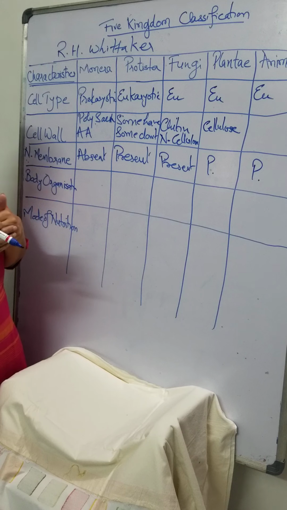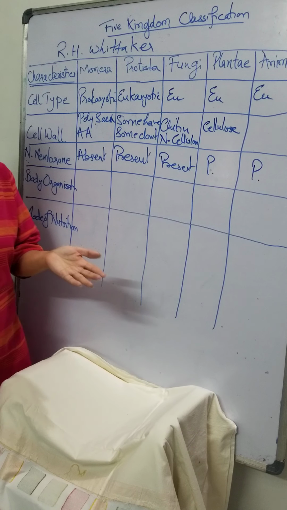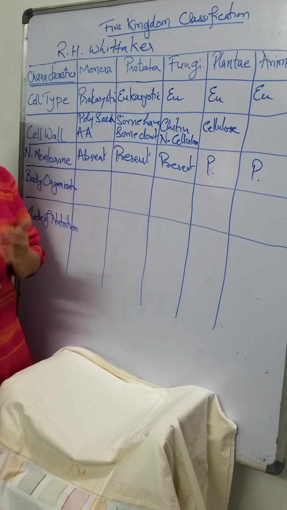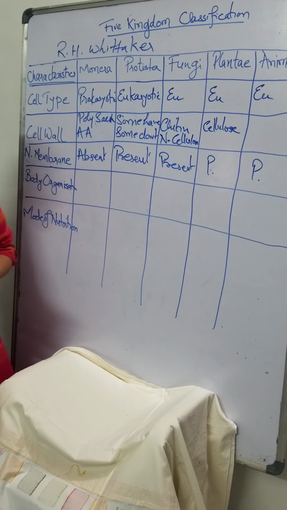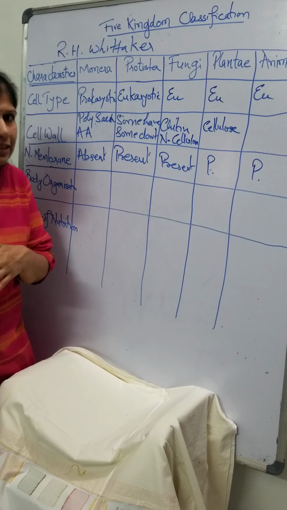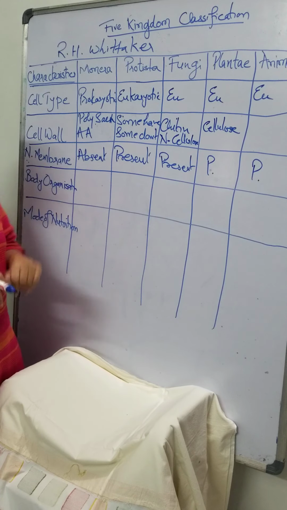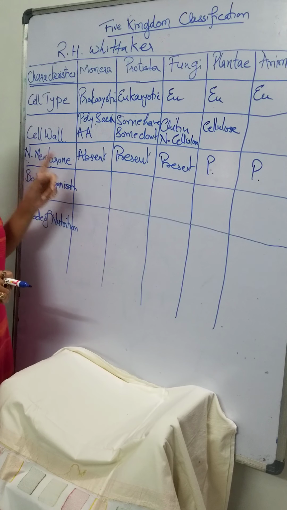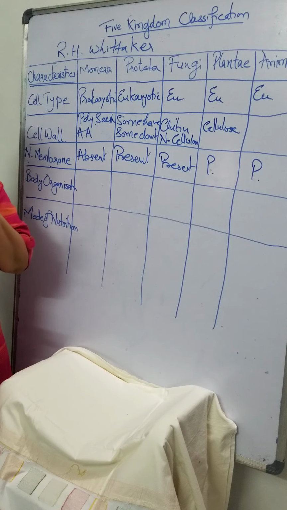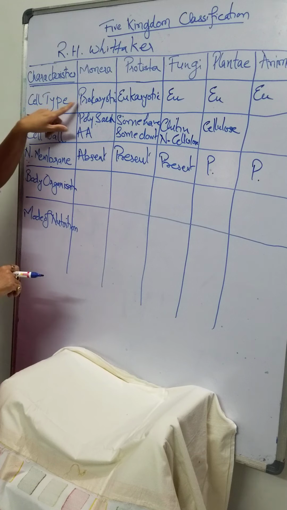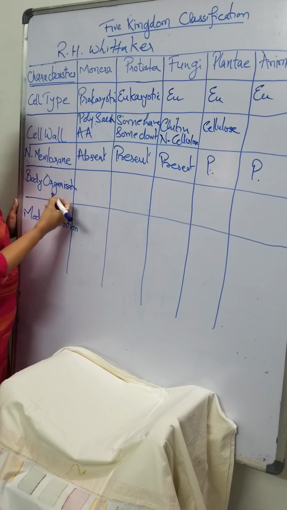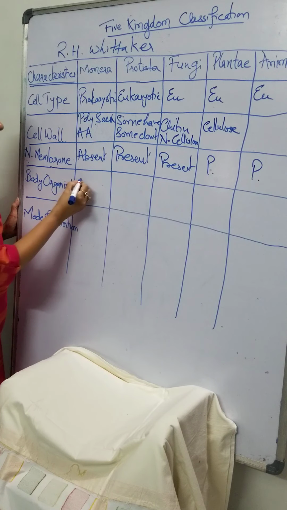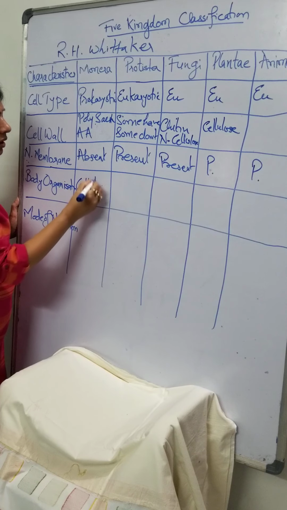Tissues could have formed the proper organs, and then, you know, all these organs, last year you have studied in class 10, they form an organ system and ultimately the body. So when we are talking about Monera, they are all unicellular organisms. They are prokaryotes and they are unicellular. So the body organization of Monera is of cellular level.